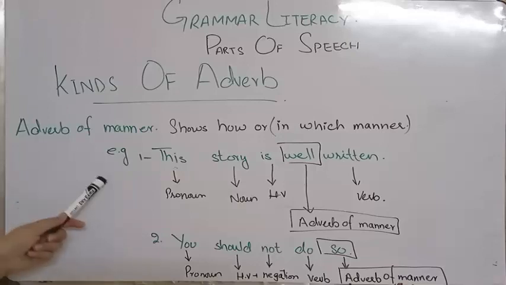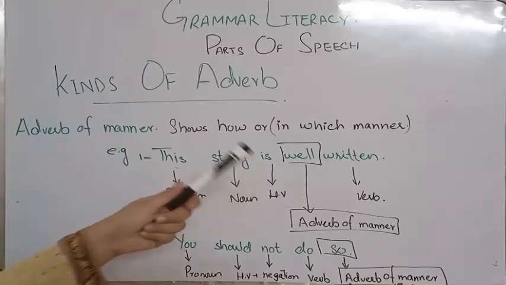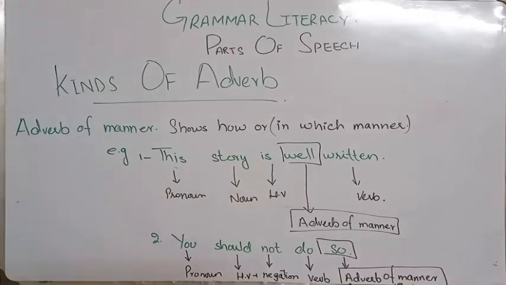Okay, first example is, this story is well written. Like, this story is written. If ever I have to say this, this is the only verbal sentence having a verb and a complete thought. But if ever I'm going to put well, that it is written in a very proper manner, I'm going to tell what kind of manner it is written. It's written very well, like having a very good plot, climax, ending, beginning, some heroic abilities in the story, or anything.